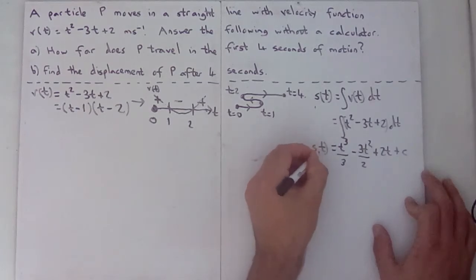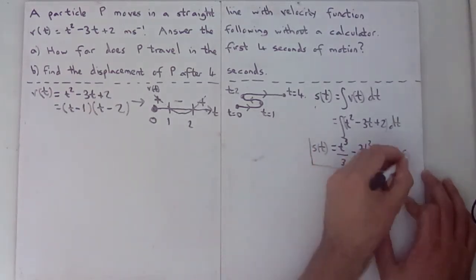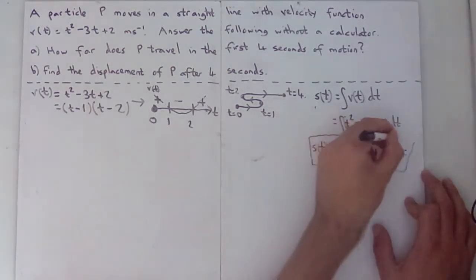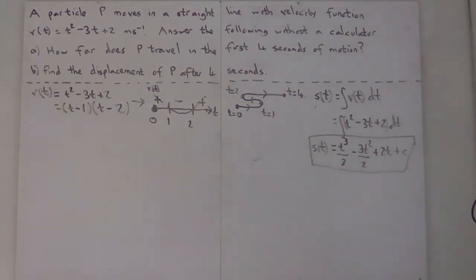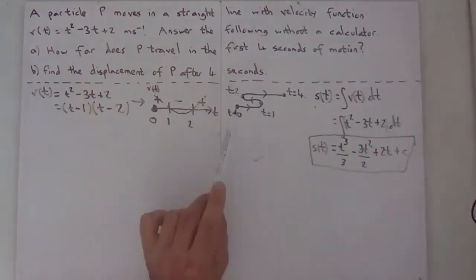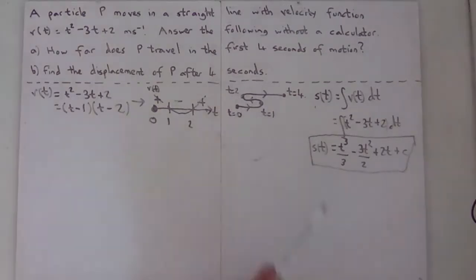So this is our s(t). I'm going to put a ring around that, as we're going to use it quite a lot. We're going to need some key values: the displacement at t equals 0, at t equals 1, at t equals 2, and at t equals 4. If we have all those, we should have enough information to work out A and B.